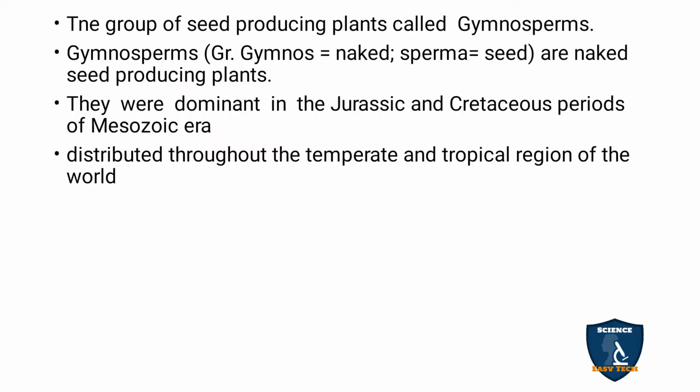The group of seed producing plants is called gymnosperms. Gymnosperms are the first group to produce seeds. Gymnos means naked, sperms means seeds. So seed producing plants are called gymnosperms. And in which period are they dominant in the world? The Jurassic and Cretaceous period of the Mesozoic era. They are distributed in the temperate and tropical regions of the world.